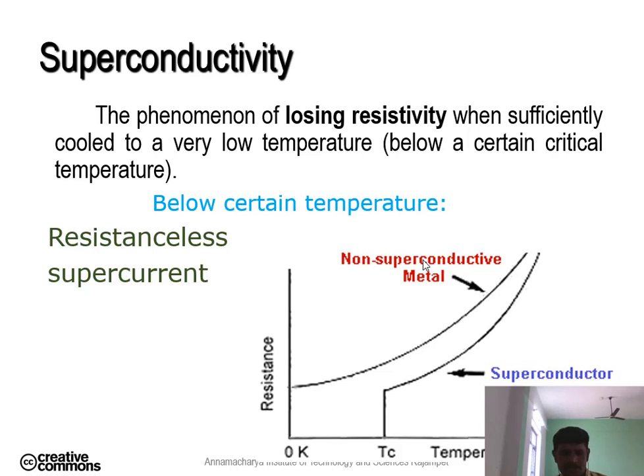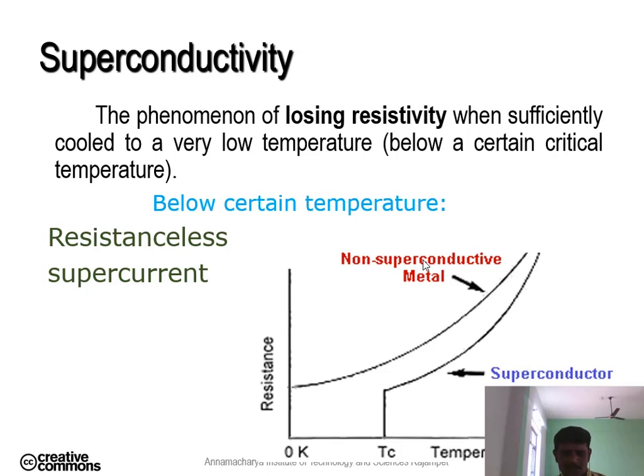This is due to the scattering of electrons while interacting with the positive ions present in the materials. When the temperature of the material is decreased to a low value, the scattering of electrons decreases, and as a result the resistivity decreases, then conductivity increases. So this is the relation between resistance and conductivity.